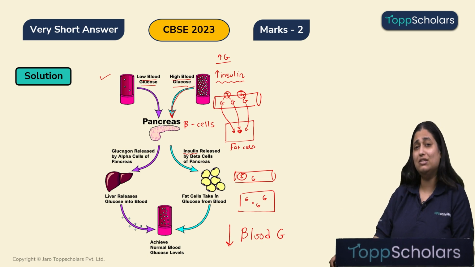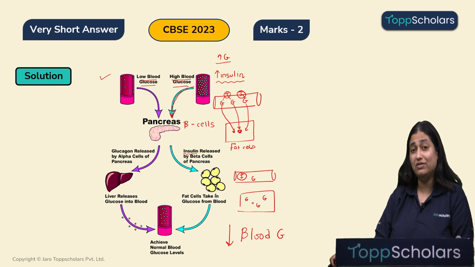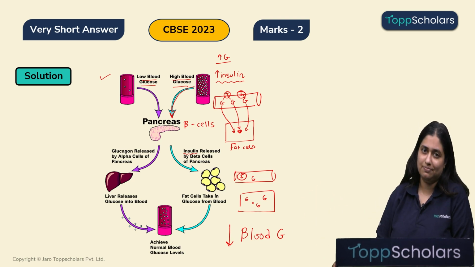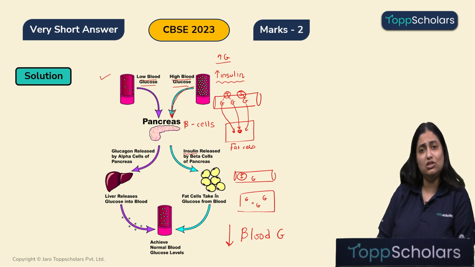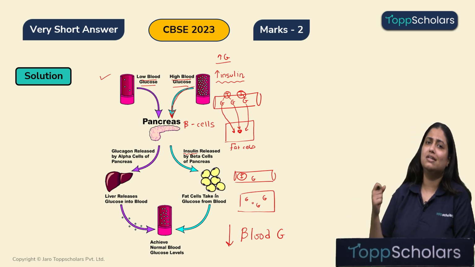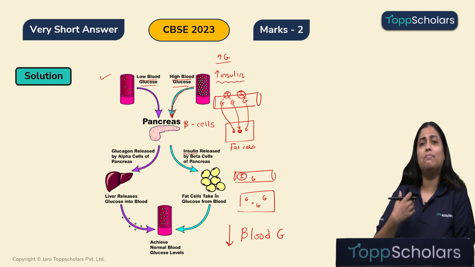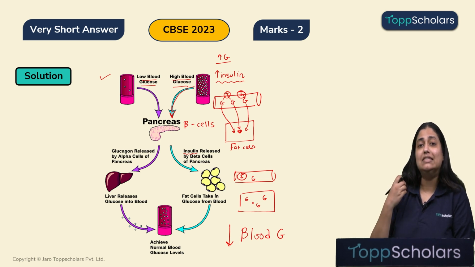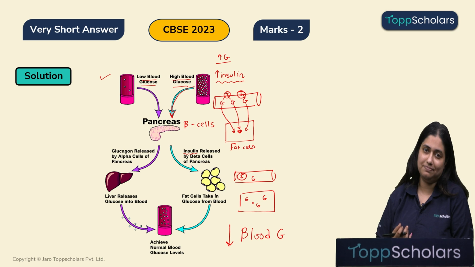Now, this is not a good condition for our body, because when the blood glucose level drops, the glucose delivery to the cells reduces. And when the delivery is reduced, the ATP production reduces and that organ is struggling. Out of all the organs of the body, the brain is the first one to struggle very quickly. And because of which we may feel dizzy, we may feel weak, we may even faint.